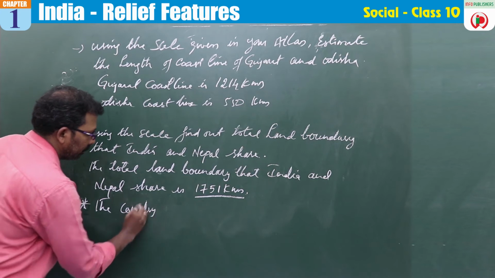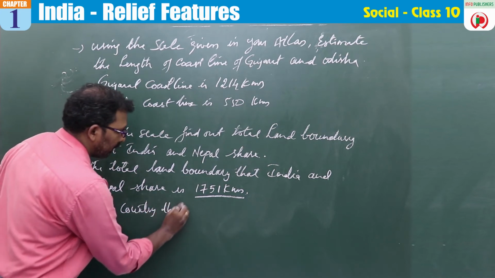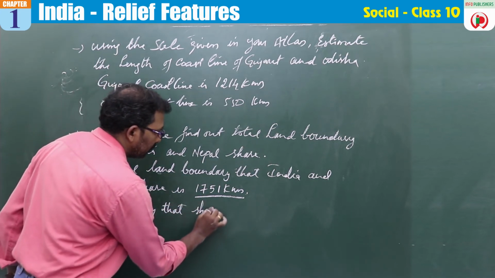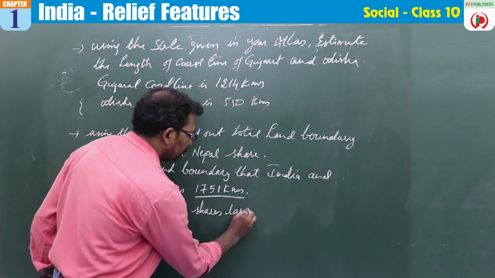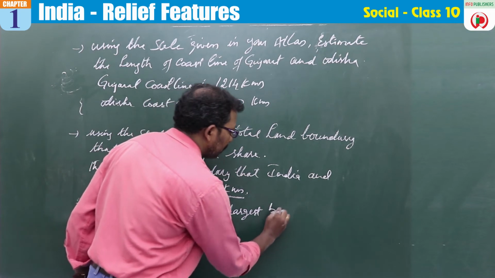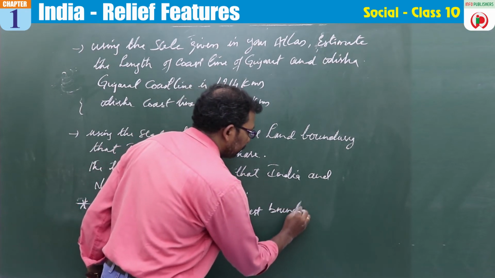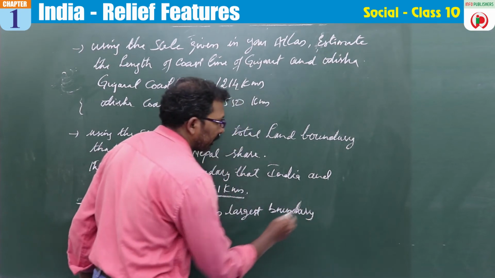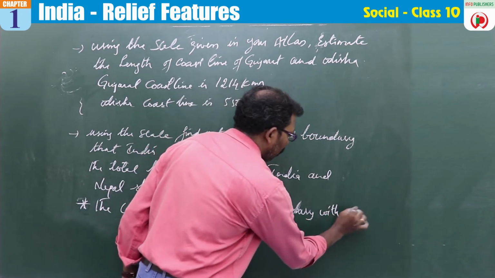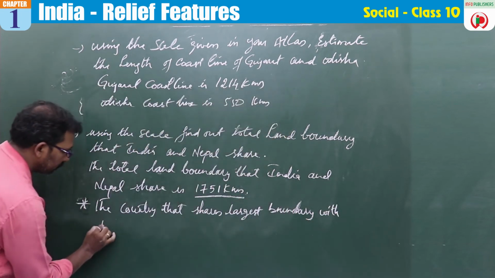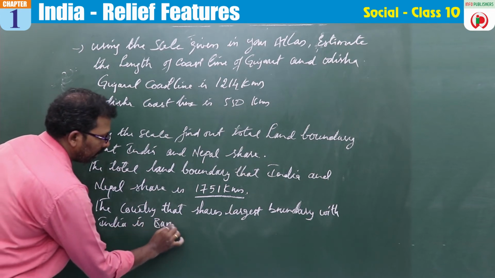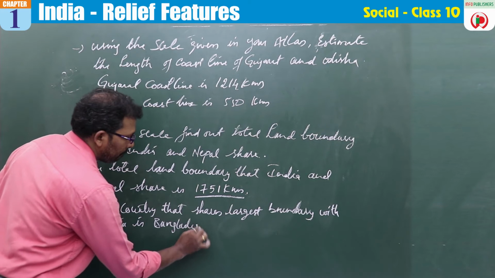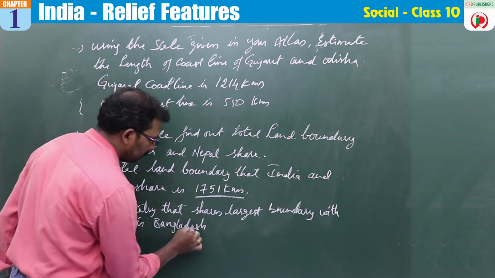The country that shares the largest boundary with India is Bangladesh, right?